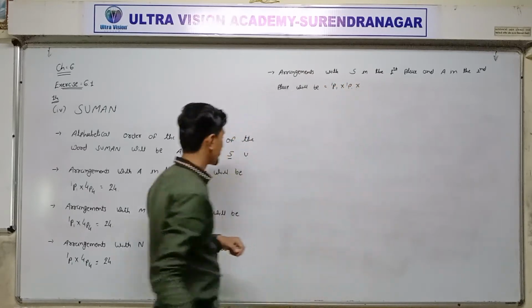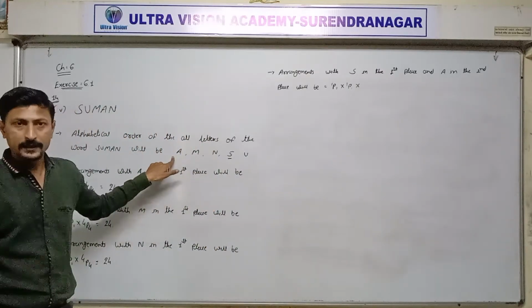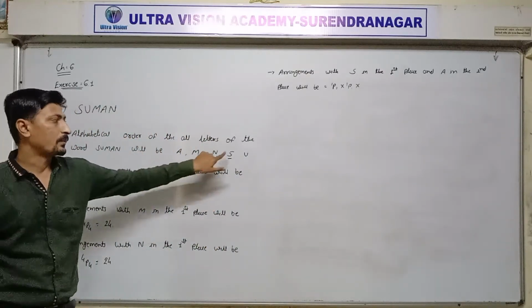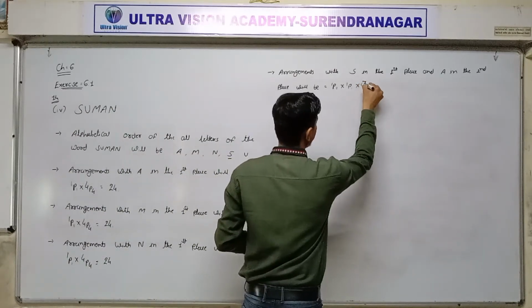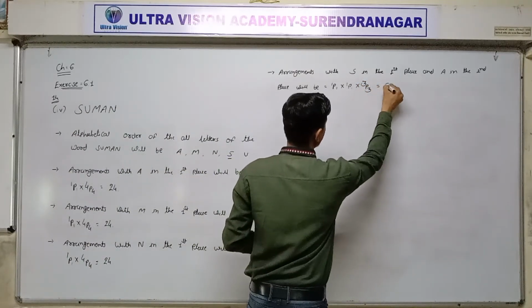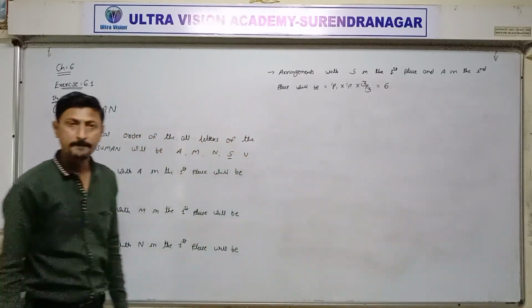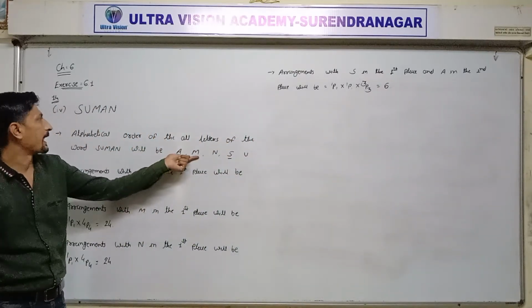S is already selected, A one time, remaining 1, 2 and 3 letters, 3P3. 3 factorial means 6. Now in second place M.